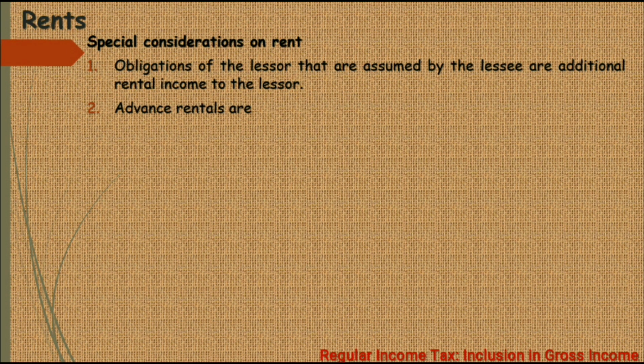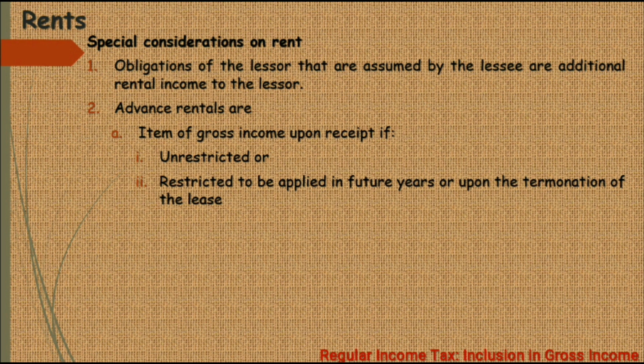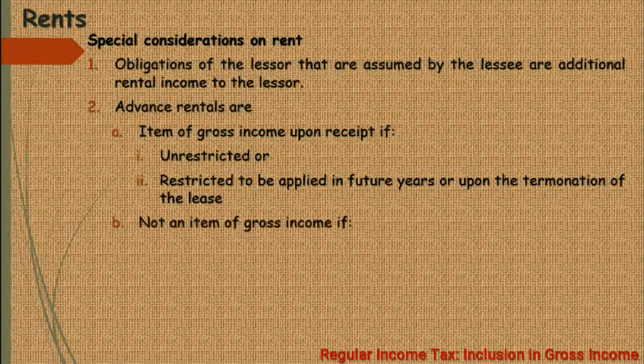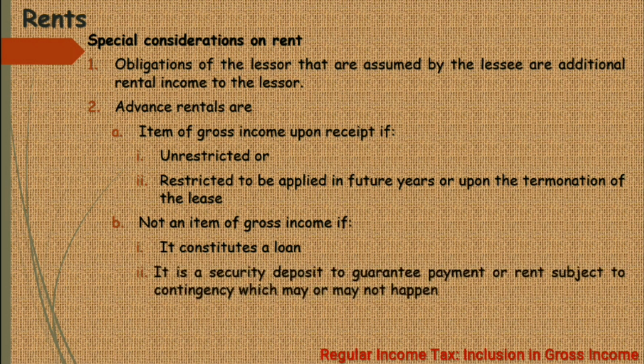Okay, number 2. Advance rentals are items of gross income upon receipt if it is unrestricted or restricted to be applied in future years or upon the termination of the lease. And letter B, advance rentals are not an item of gross income if 1, it constitutes a loan, and 2, it is a security deposit to guarantee payment of rent as subject to contingency which may or may not happen.